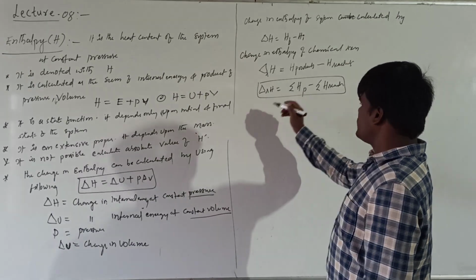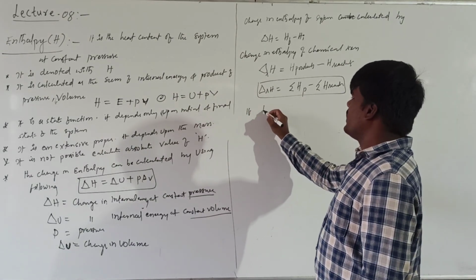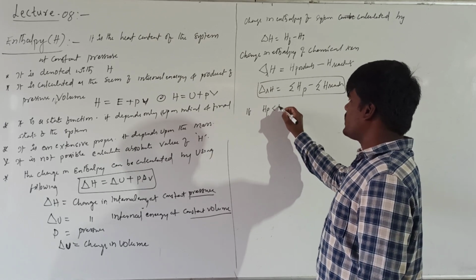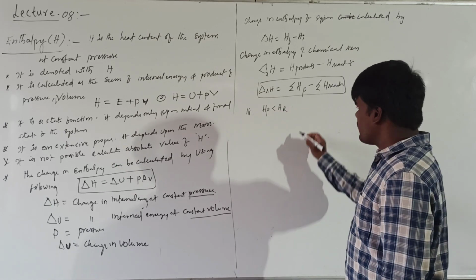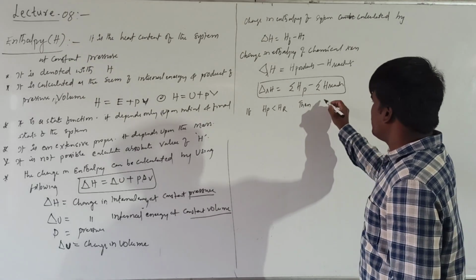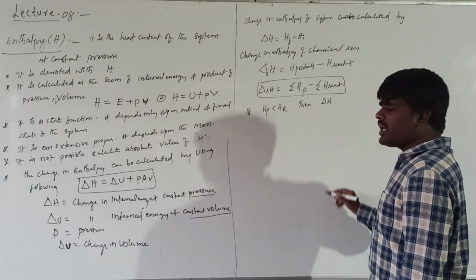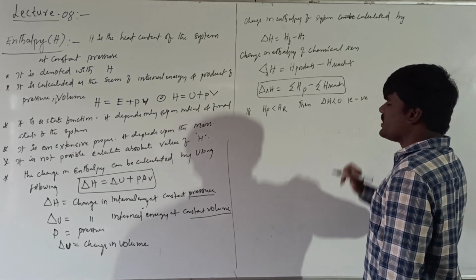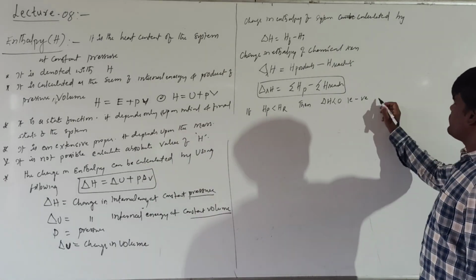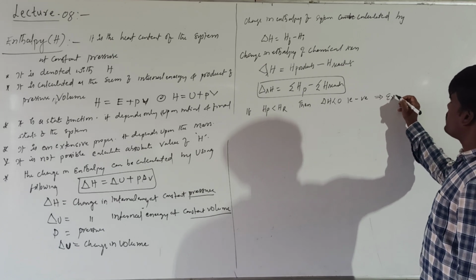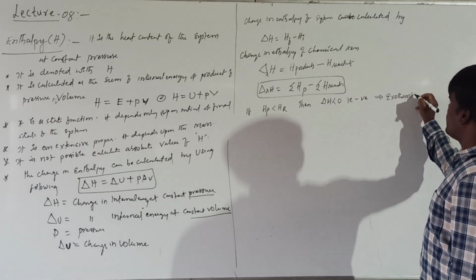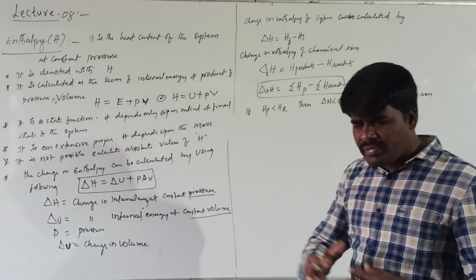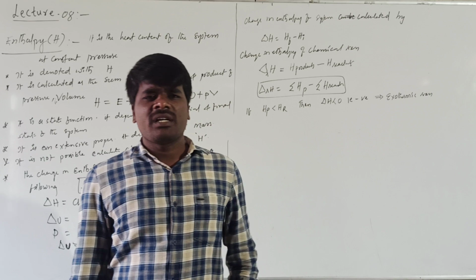Here, from this expression, if the enthalpy of the products is less than the enthalpy of the reactants, then what happens? Then delta H will be less than 0. It will be negative. These types of reactions are called exothermic reactions. What is meant by exothermic reactions? The reactions which liberate heat are called exothermic reactions.